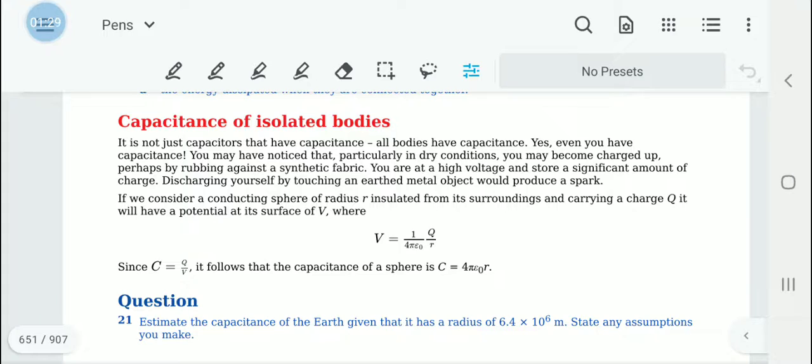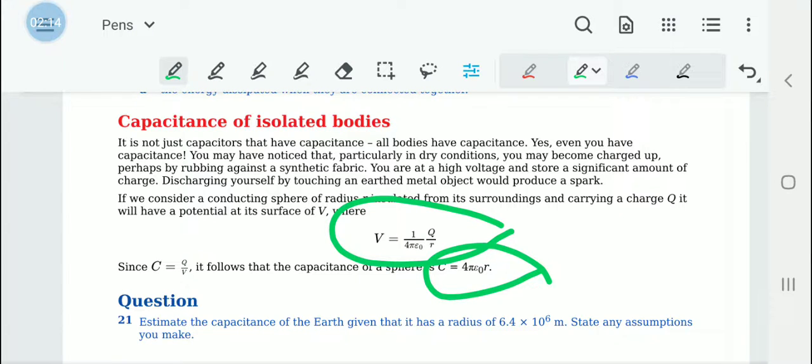So the capacitance of a sphere we can obtain by using this relationship: V equals 1 upon 4 pi epsilon O into Q upon R, and then we can relate it to C equals Q upon V and obtain the equation C equals 4 pi epsilon O R. So that is the capacitance of a sphere, C equals 4 pi epsilon O R. These two equations are going to be quite important. You need to remember them both.